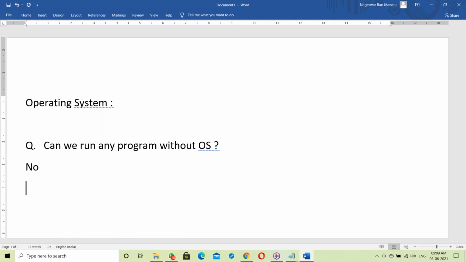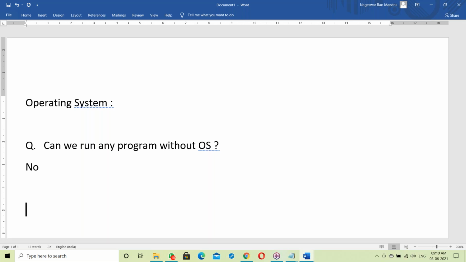You can ping in the chat box also. The chat box is there, you can ping your answer over there. So, can we run any program without OS? No, the answer is no. We can't.